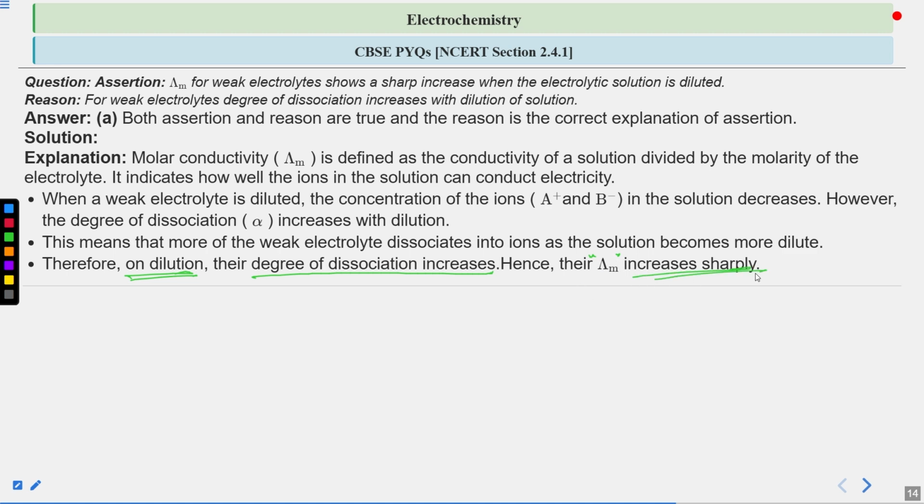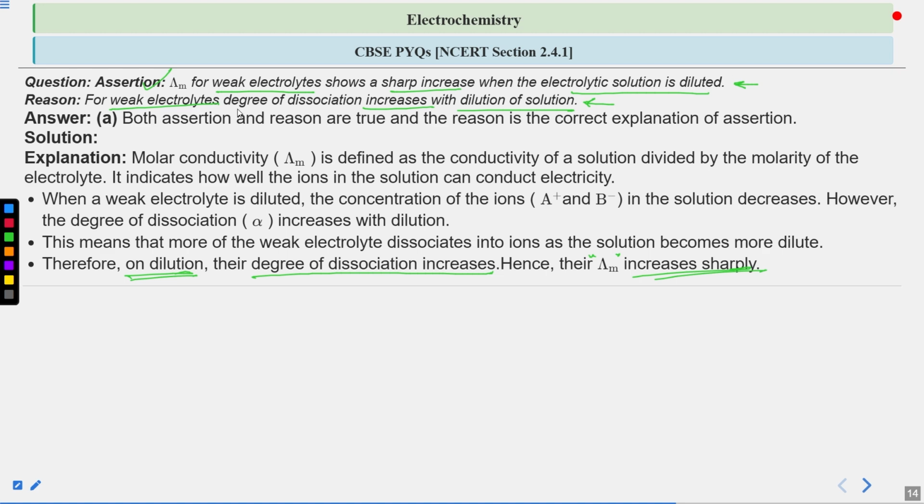is also increasing sharply. As this is the explanation, the assertion statement, which is that lambda m for a weak electrolyte shows a sharp increase when the electrolytic solution is diluted, is a correct statement. The reason, which says that the degree of dissociation of a weak electrolyte increases with dilution of the solution, is also a true statement, right?